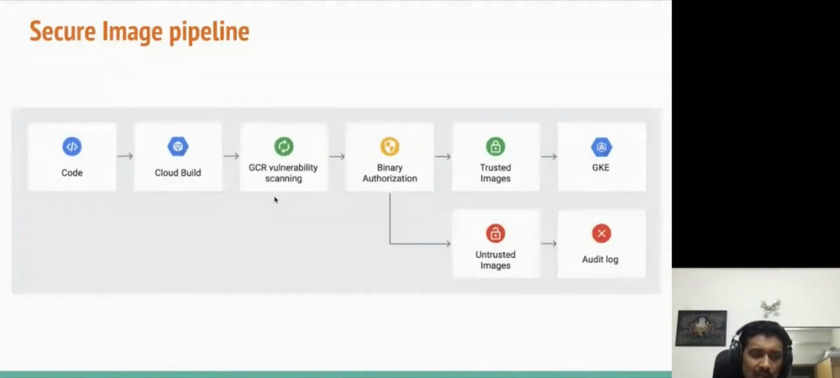there is a way for you to do vulnerability scanning of your containers to make sure that it doesn't have any security holes. And this is a pipeline which allows you to say that, okay, only if there are no security holes, you want to deploy this image in your production, right? So you can build an automated CI/CD pipeline which allows you to deploy only secure images.